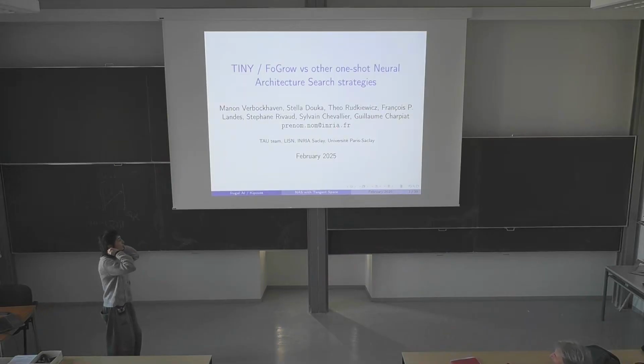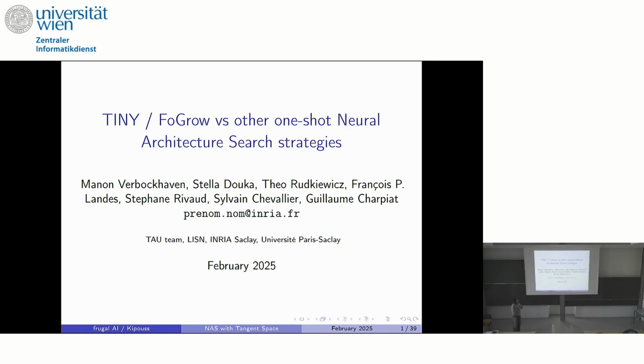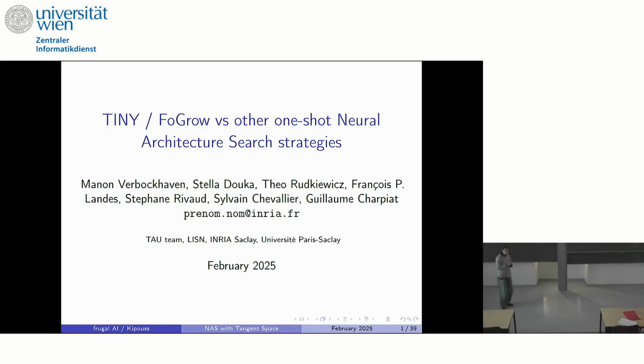So the name of my presentation is pretty different from the one that is on the program. In this presentation, I will present the FOGRO technique. FOGRO stands for first order approximation. The name in the original paper is TINY, so I put TINY in the title. The purpose of this presentation is to put this method back in the context of neural architecture search, or NAS, and in particular to compare it with two other one-shot strategies. So I will define all those terms.